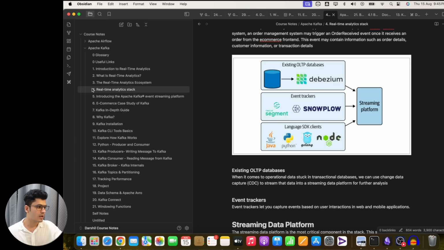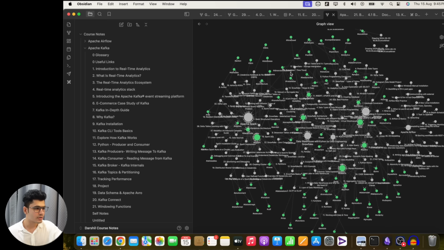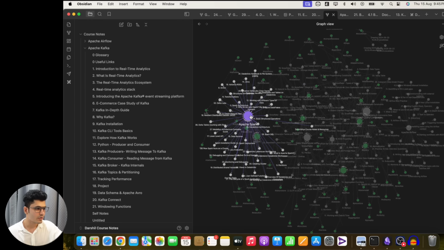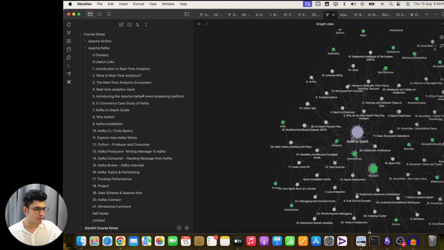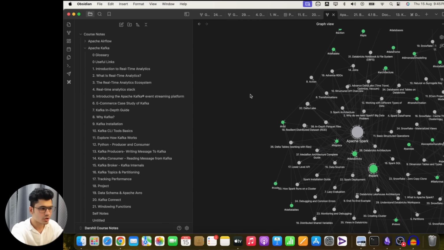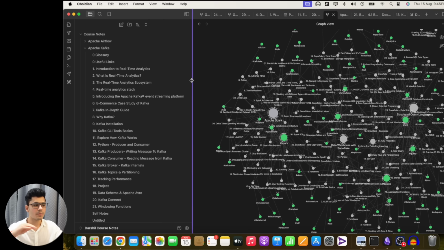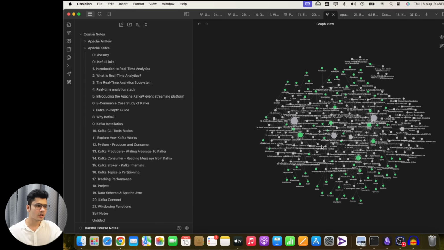And with that you also get access to the notes like this. Okay, if I show you the Obsidian, you can see this interactive graph environment. You can see the Apache Spark topics available here. Okay, Apache Spark, what are the different topics connected. These topics are also connected between different courses. So partition or the transformation concept is also applied on the data warehouse and Apache Kafka. So as you can see, data warehouse, you can see SQL, and you can also go with the basic topics. So all of these are like a topics cloud.